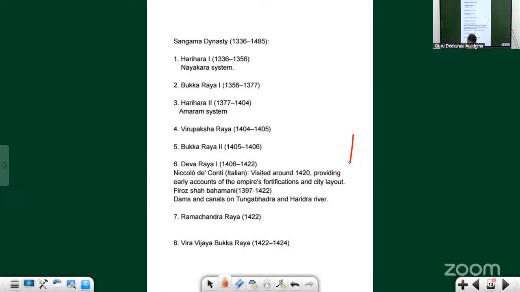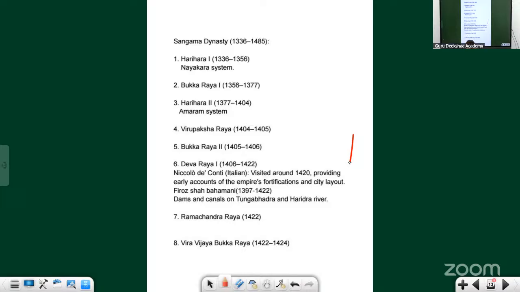They are the original founders. According to one story, they might have been ministers within the Kakatiya dynasty. And one thing you should know: what is the scenario of India when this dynasty started? In North India, which dynasty was there? The Delhi Sultanate dynasty is there.